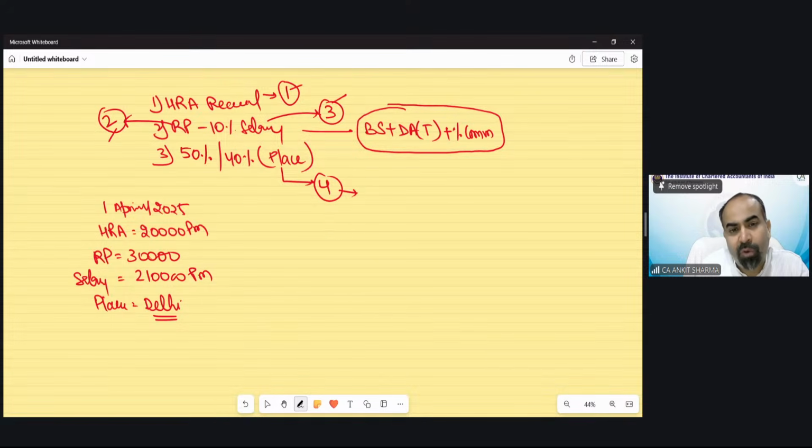Suppose they say from 1st of July 2025, your HRA has been increased from 20,000 to 25,000 per month. Rent paid remains same, salary remains same, but you have been shifted from Delhi to Lucknow.